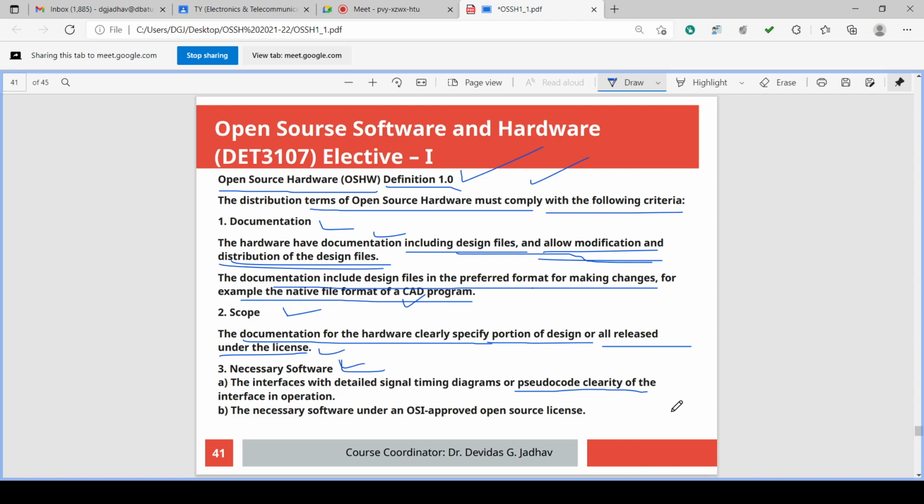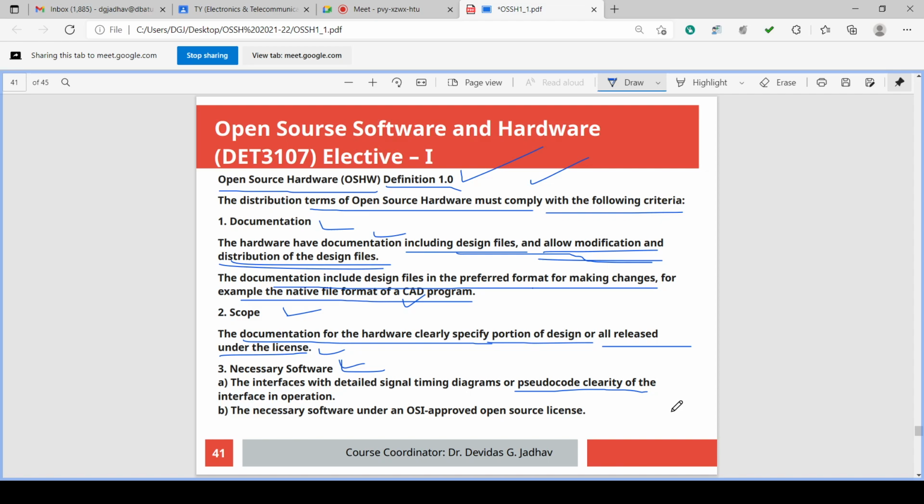If you have studied the microcontroller, there is a microcontroller, there is a memory, and there are other ports, ADC, DAC. There are signals between these peripherals and the microcontroller. Those signal timings should be provided. So in necessary software, the interface has a detailed signal timing diagram and pseudocode. Pseudocode means logic. It is not an actual program, it is logic. Pseudocode gives clarity of the interface in operation. This is the first part of the necessary software.